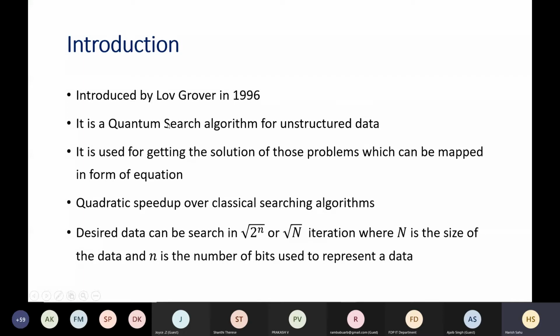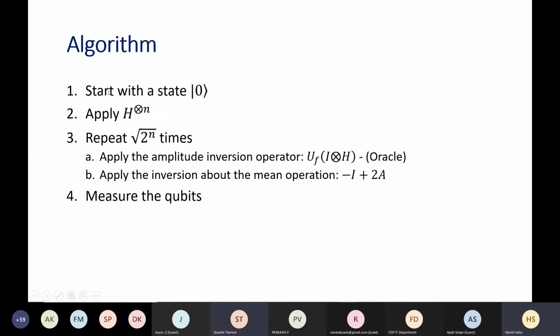So if you see the algorithm, there are standard parts. It starts with the initial state of zeros, then we apply the Hadamard. Can anyone tell what this Hadamard does? It creates equal superposition. So those alphas and betas will be the same. Correct. Okay. So what is happening here is, using n qubits, you can represent the entire space. N qubits only, but it will represent the entire space of 2 to the power n.